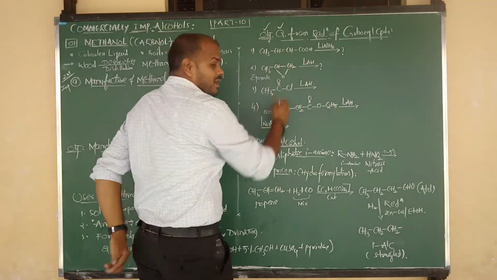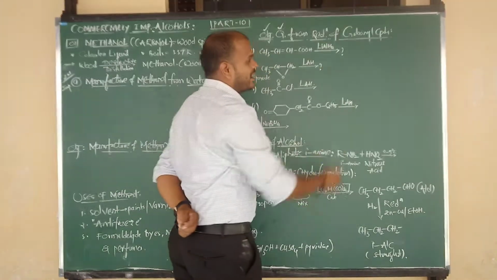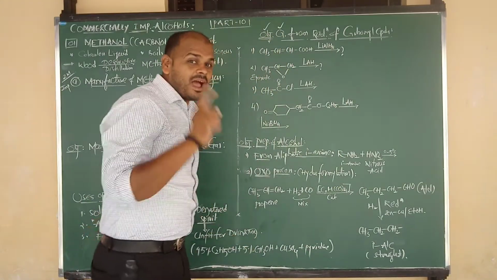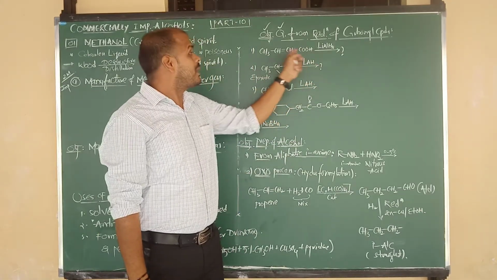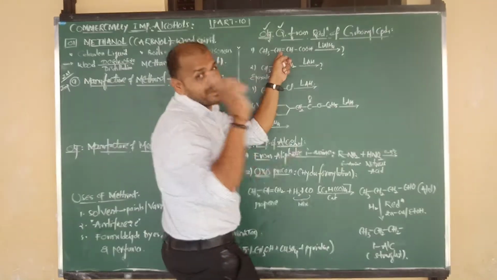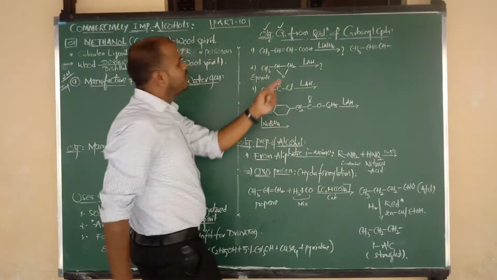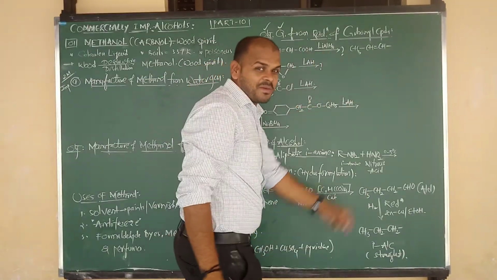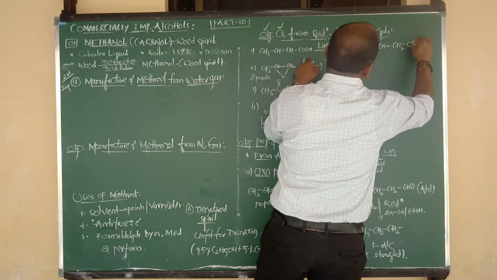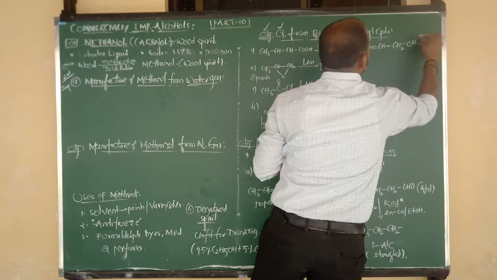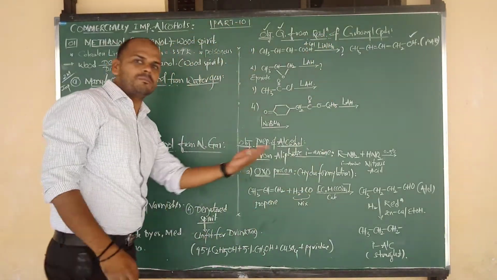CH3 bonded to CH, double bond CH, bonded to COOH. Upon reduction with lithium aluminum hydride, what is the product? Okay beta, yesterday I told you lithium aluminum hydride reduces only the functional group, but it cannot reduce the double bond. The double bond remains as it is. So the answer is CH3 bonded to CH, double bond CH, bonded to CH2OH. Carboxylic acids on reduction with lithium aluminum hydride change into primary alcohol, meaning COOH changes into CH2OH. We get what here, beta? Primary alcohol. Here we have to add how many hydrogens? 4 hydrogens, that's all we add.